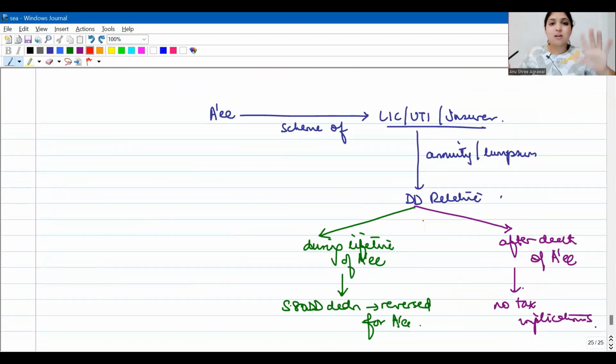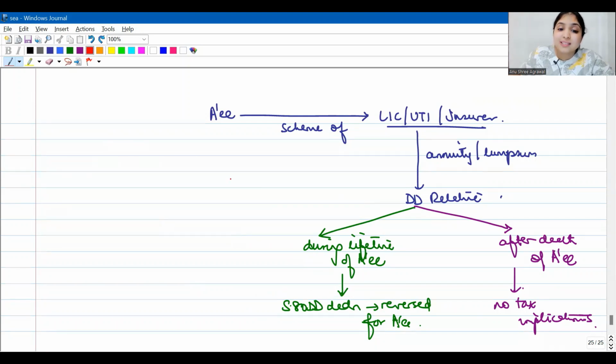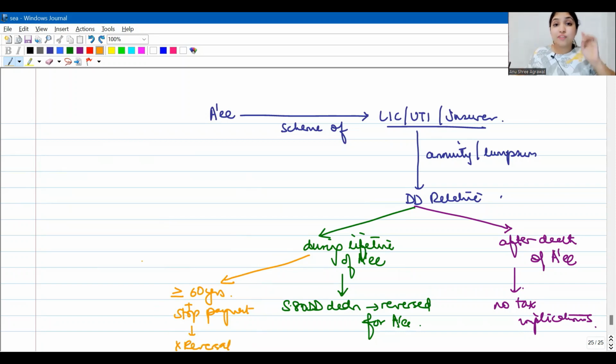Because of this amendment, now here also they have to make an amendment. So here, what was our existing provision? Our existing provision was that the dependent disabled relative, if he is receiving money from the scheme during the lifetime of the assessee, we said this is wrong. But now this may be right also. When will it be right? In case the dependent disabled relative is receiving money during the lifetime of the assessee, but after the assessee has reached at least 60 years of age and has stopped making payment to the scheme, then here there will be no reversal, because this also we are allowing now.